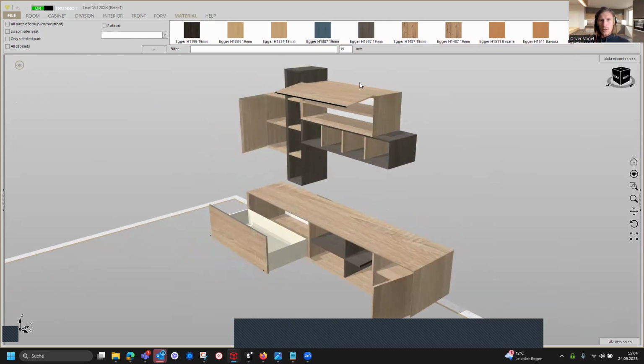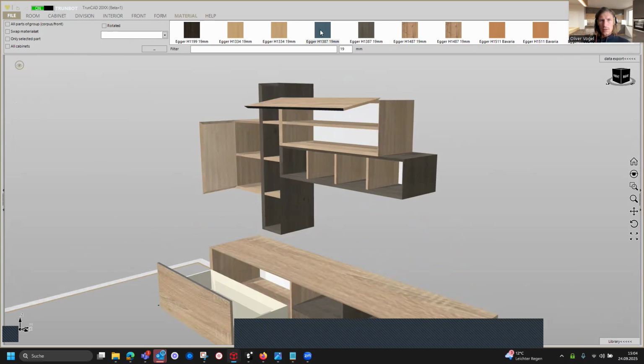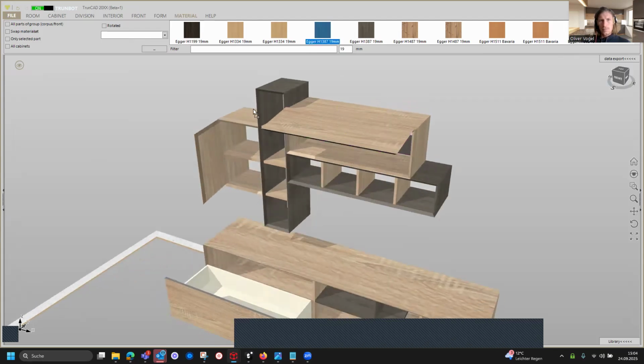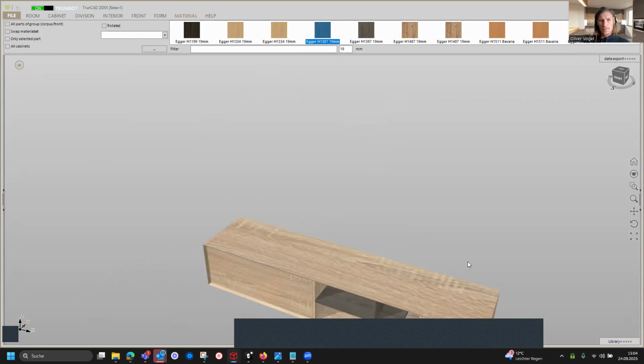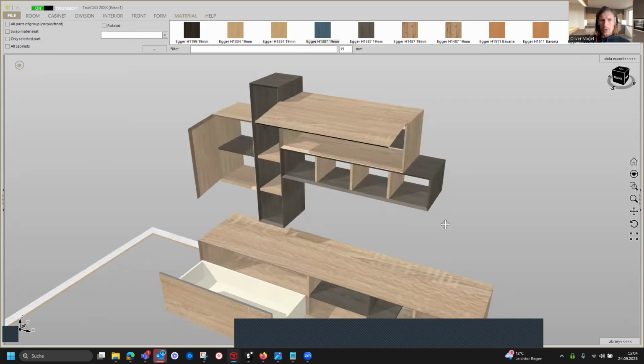We want to have this material change also in here, in here, and also on the bottom. And then we are almost done.